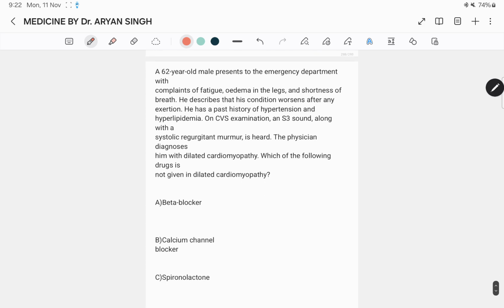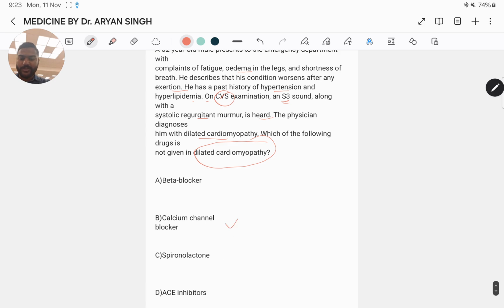Next question: a 62-year-old male presents to the emergency department with complaints of fatigue, edema in the legs and shortness of breath on any exertion. He has a past history of hypertension and hyperlipidemia. On CVS, an S3 sound along with a systolic regurgitant murmur is heard. The physician diagnoses him with dilated cardiomyopathy. Which of the following drugs is not given in dilated cardiomyopathy? Beta blocker, calcium channel blocker, spironolactone, ACE inhibitor.